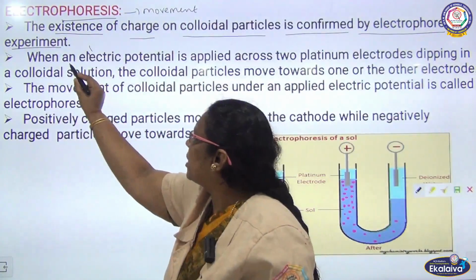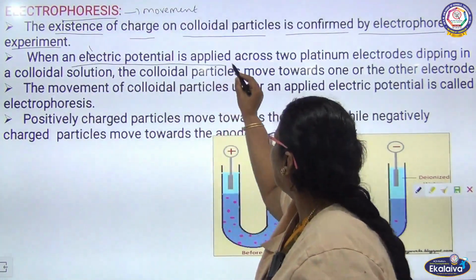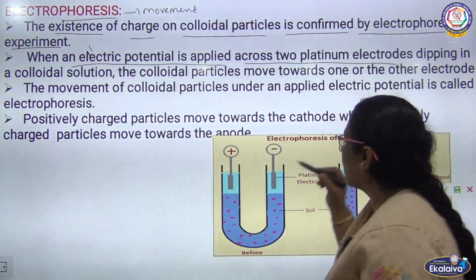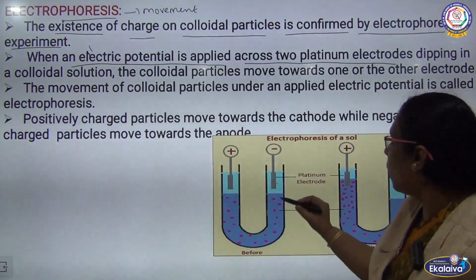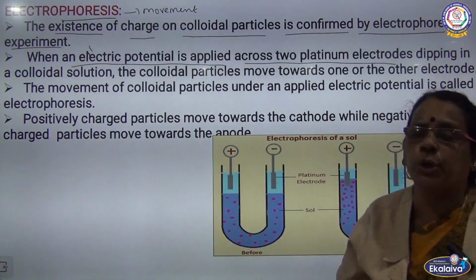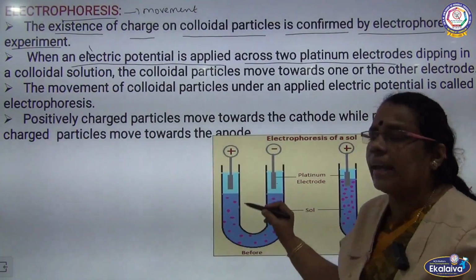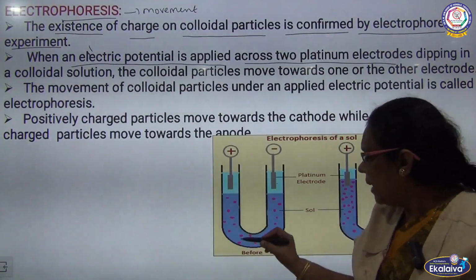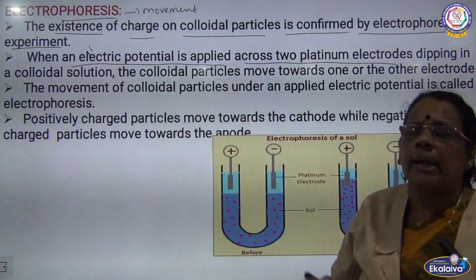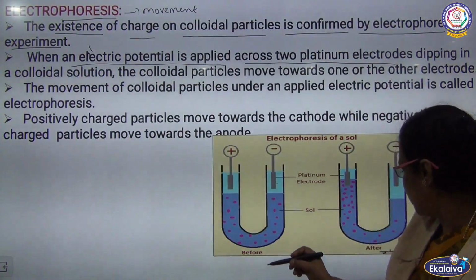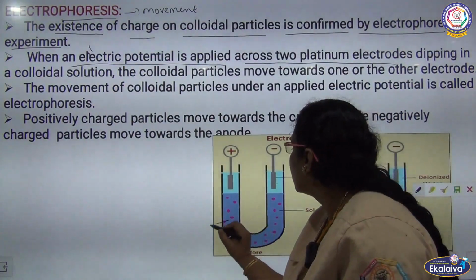When an electrical potential is applied across the two platinum electrodes, these are the two platinum electrodes. I have taken a colloidal solution in the U-tube, and there is a dispersion medium. The two electrodes are kept immersed in the dispersion medium.